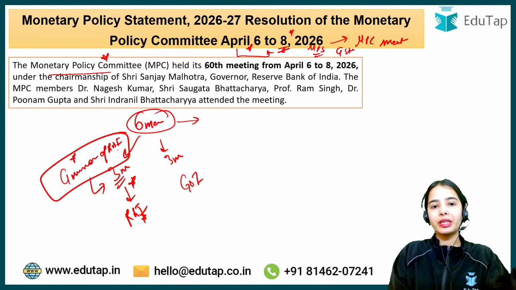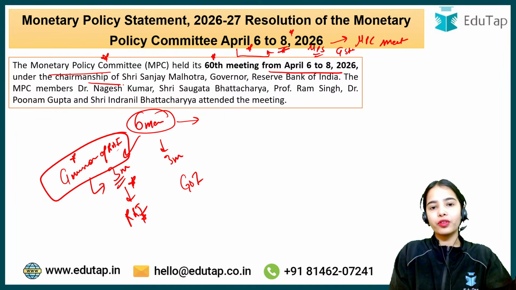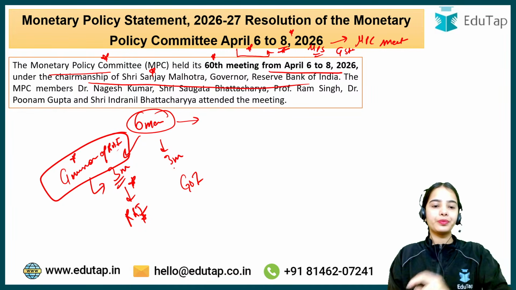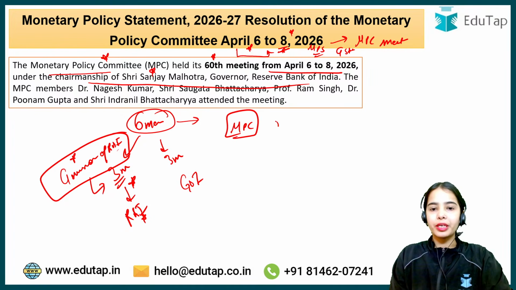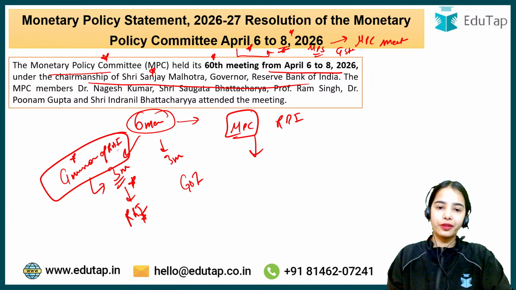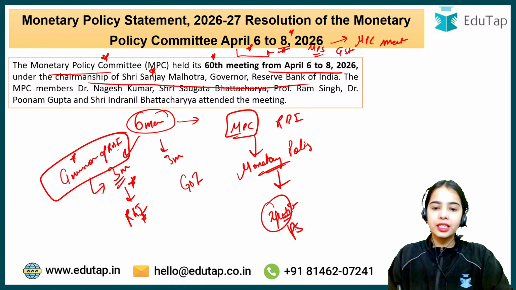The Monetary Policy Committee held its 60th meeting from 6th April till 8th April 2026 under the chairmanship of the Governor of the Reserve Bank of India, Shri Sanjay Malhotra. This is the committee of the Reserve Bank of India that takes the decision on monetary policy, on how to control inflation and maintain price stability while keeping in mind the objective of growth.